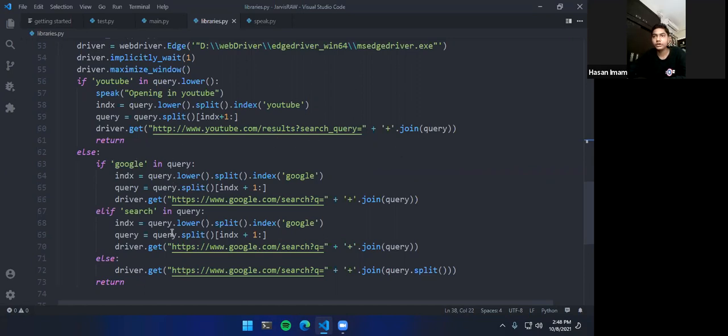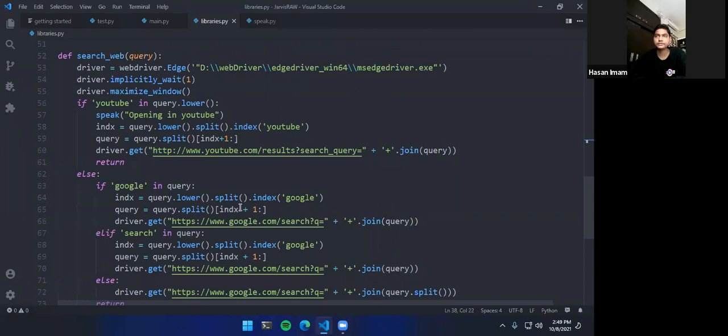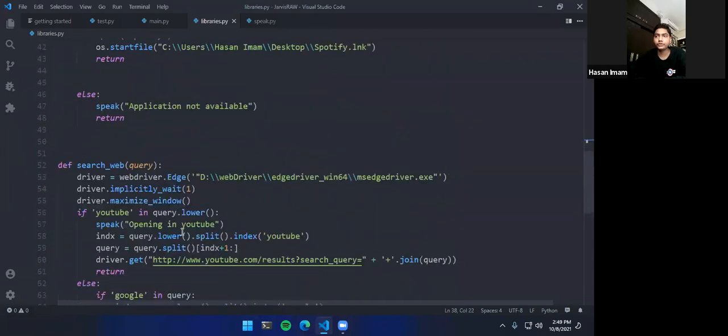Then we have Google query. Whatever your query is, you can say Google cats. What it is going to do is put google.com search and the query, which would be your cat, here. And if you say search, it will do the same thing, but it will say it searched. That's it. And for YouTube we have the same thing. If you say YouTube introvert coder, that is my channel, it will get the link that YouTube uses to search on the whole query.